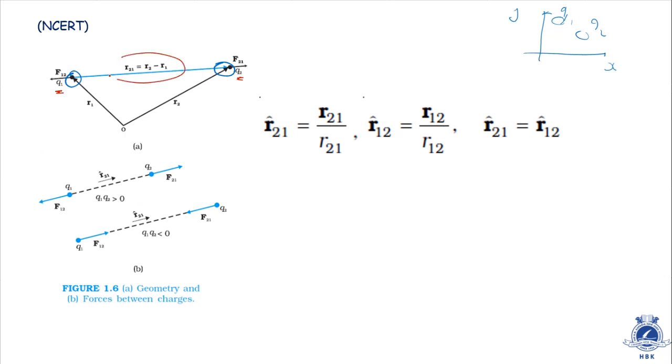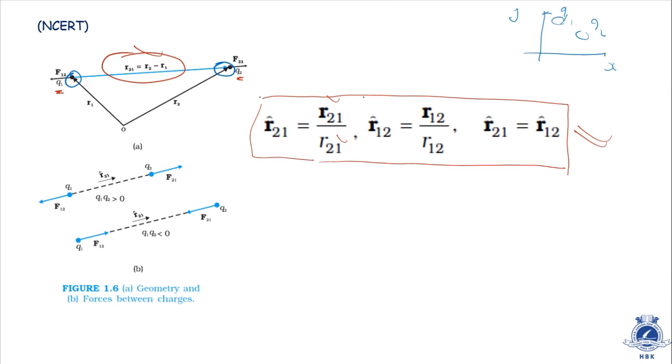This is vector R21, from R2 to R1. Once again, they have not written any vector sign because they have written it in bold letters. So in this case also, they have written the unit vector. Unit vector is equal to what? It is the vector itself divided by its magnitude. This is vector R21. Similarly, they have also written R12. You will easily understand this.